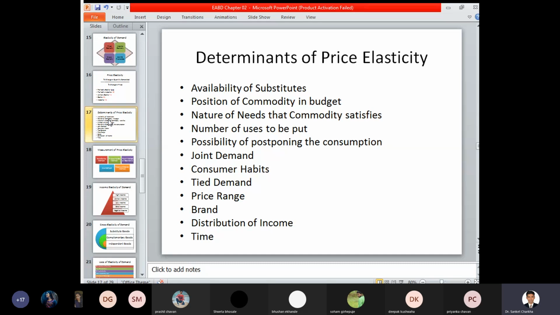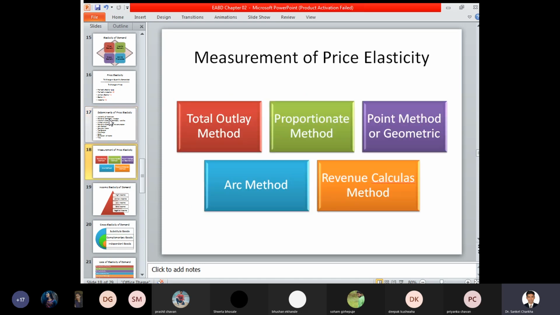So in this case, at every stage, we have to identify the various determinants with respect to price elasticity. How does the elasticity of the product with respect to price keep changing, and how can it be measured? Now, measurement of price elasticity. The price elasticity can be measured by different methods. So which are those methods?